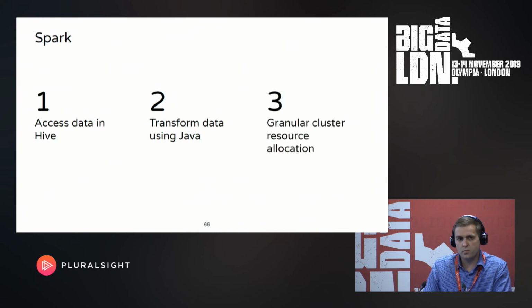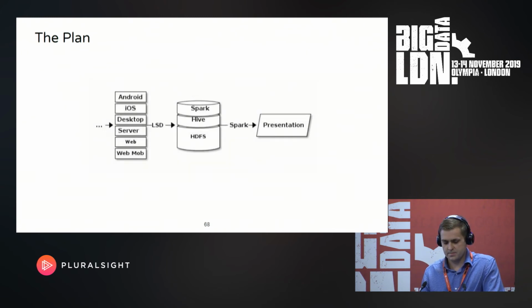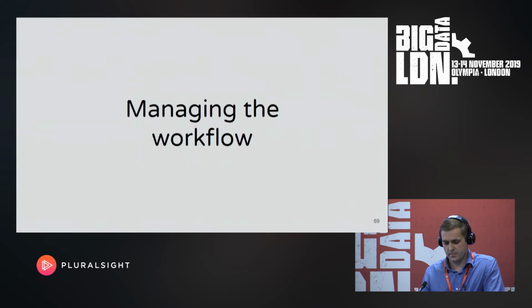And also what's important, we have lots of things happening in the cluster. We also get to do the granular cluster resource allocation. So this is crucial for us, and we use Yarn for that. Now, Spark works alongside Hive on HDFS, and all the transformation that happens within the cluster happens using Spark.